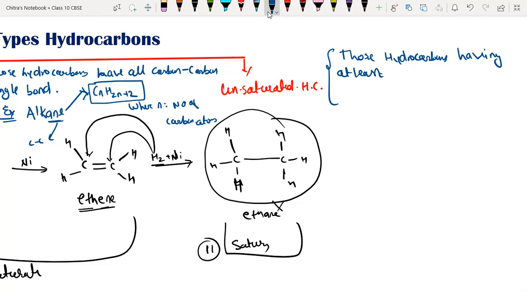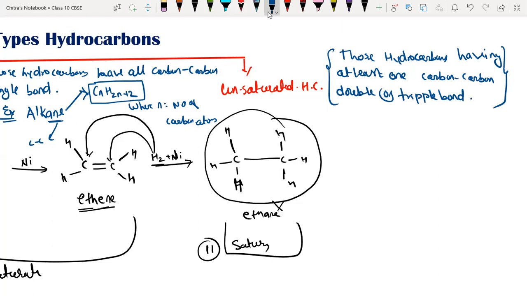So if at least one carbon double bond or triple bond is present, then we can say it is an unsaturated hydrocarbon. So those hydrocarbons having at least one carbon double or triple bond are called unsaturated hydrocarbons.